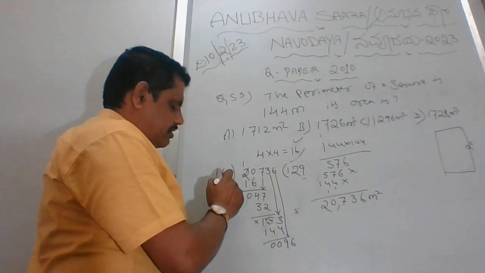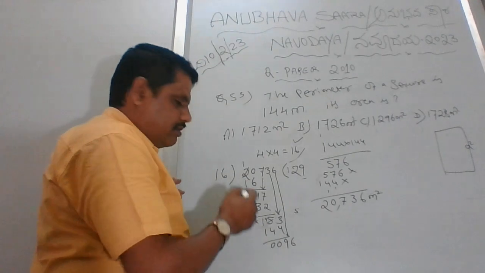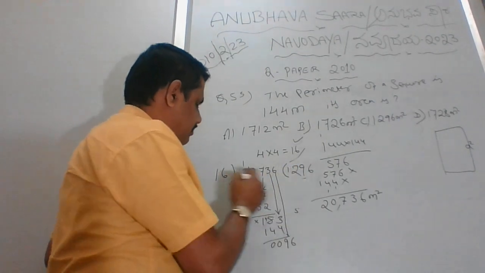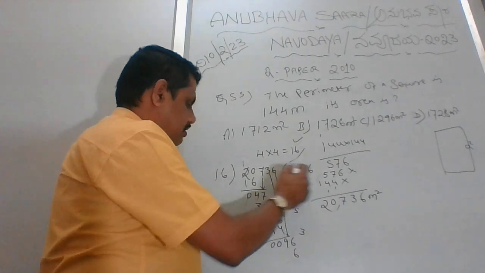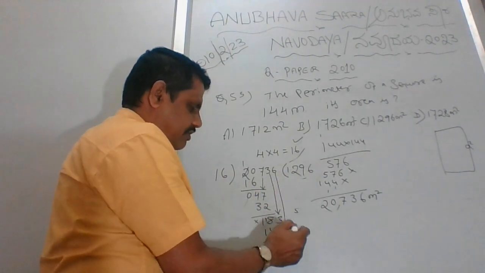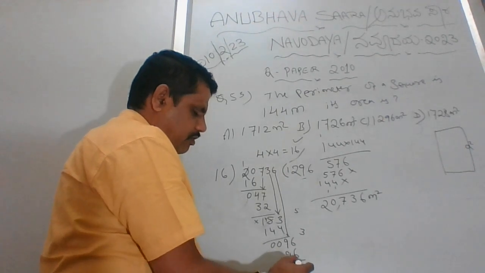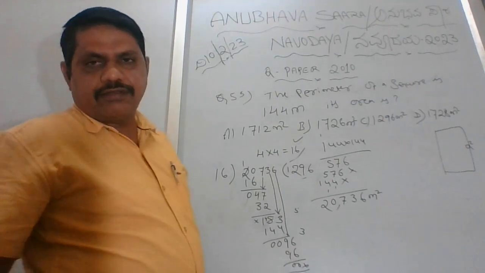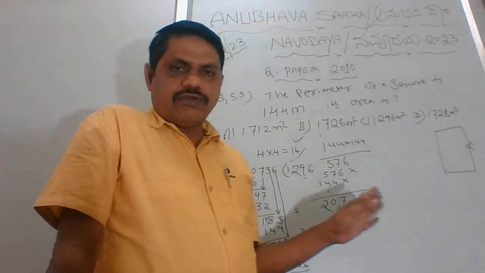So let's calculate 5. The last number is 0, then it won't go. Then we will go with 6. 6 6 ja 36, 3. 6 1 ja, 6 plus 3 is 9. So there is no remainder. That means it's successfully divided.